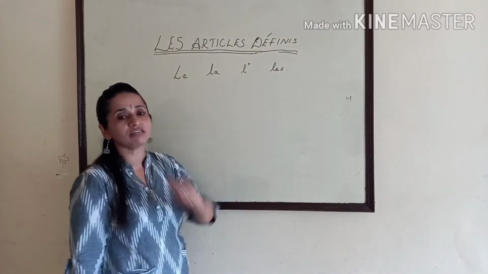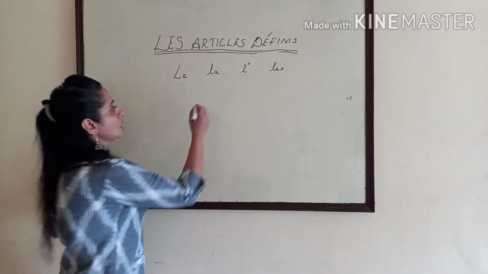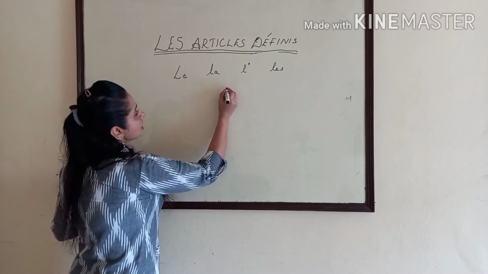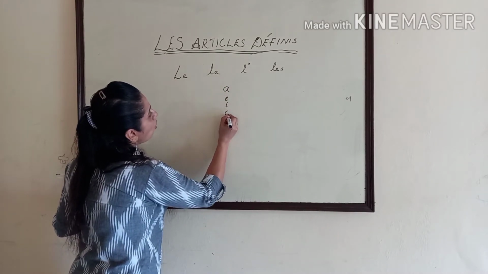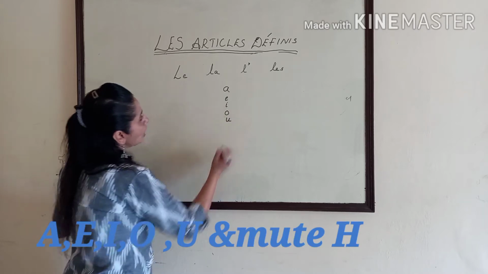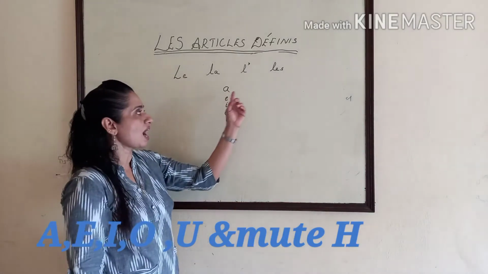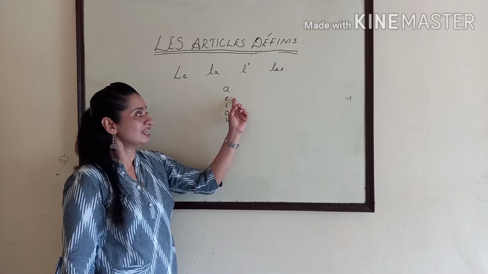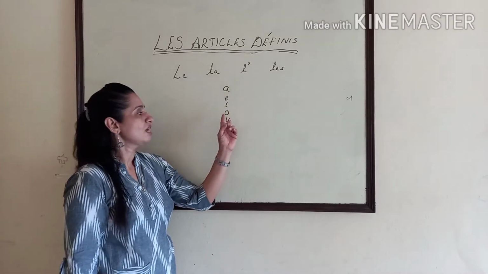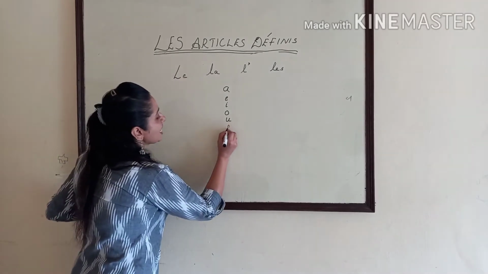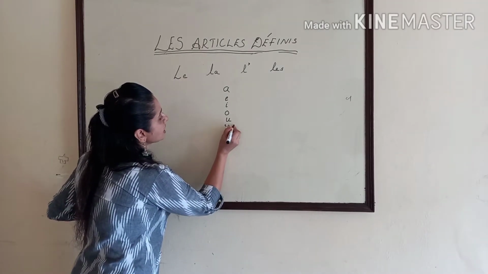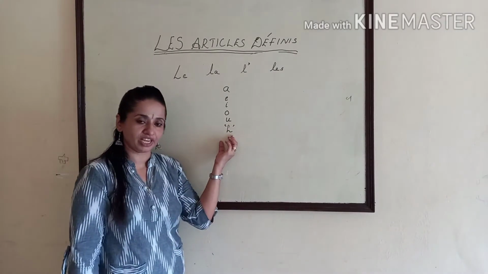Which are the vowels in French? Like English, the vowels are the same: A, E, I, O, U. And how are they pronounced in French? A, E, I, O, U. And silent H is also considered as a vowel in French.